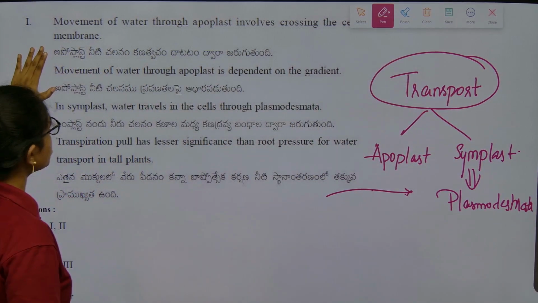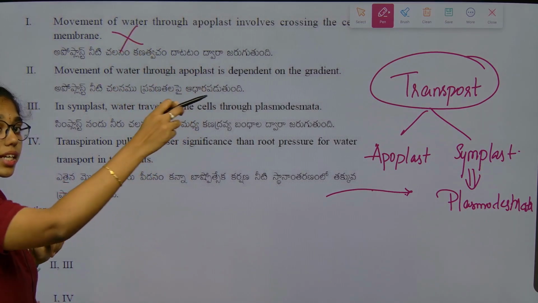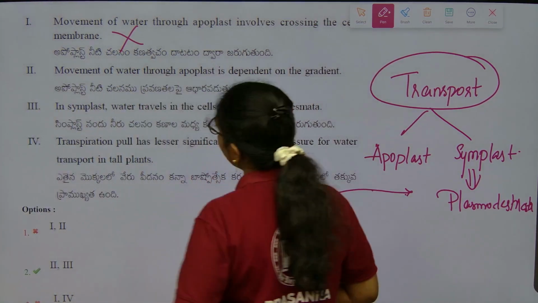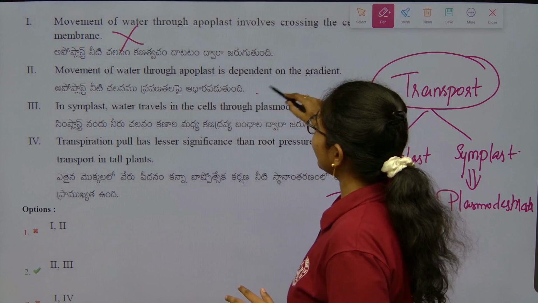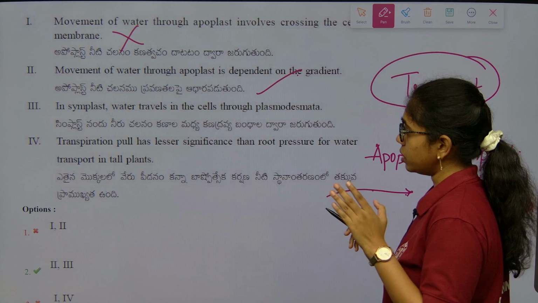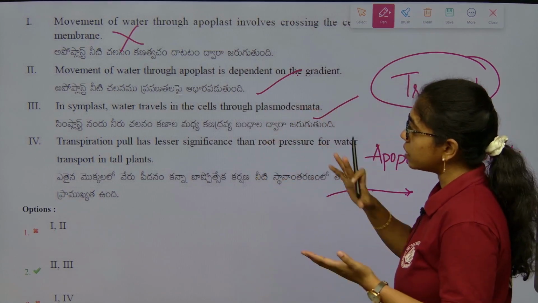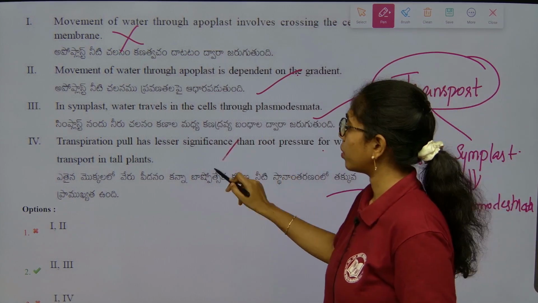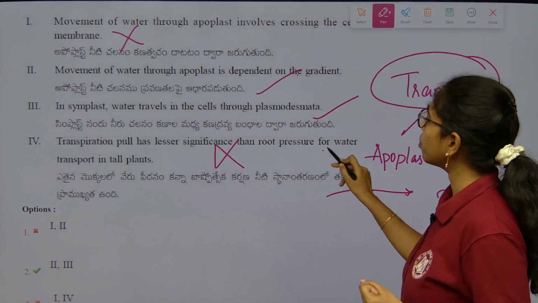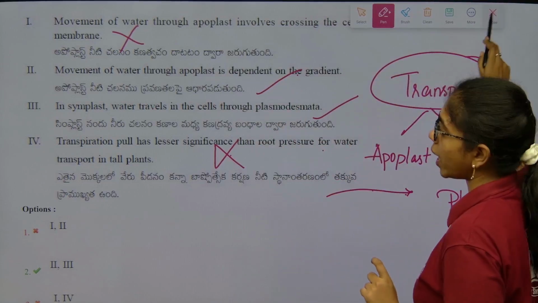Now look into the statements properly. Movement of water through apoplast involves crossing the cell membrane. Wrong, because it is through cell walls itself. Movement of water through apoplast is dependent on the gradient. Yes. Next, in symplast, water travels in cells through plasmodesmata. That is true. Transpiration pull has lesser significance than root pressure for water transport. Wrong. Transpiration pull has more significance when compared to root pressure. So we have to go with options 2 and 3, right?